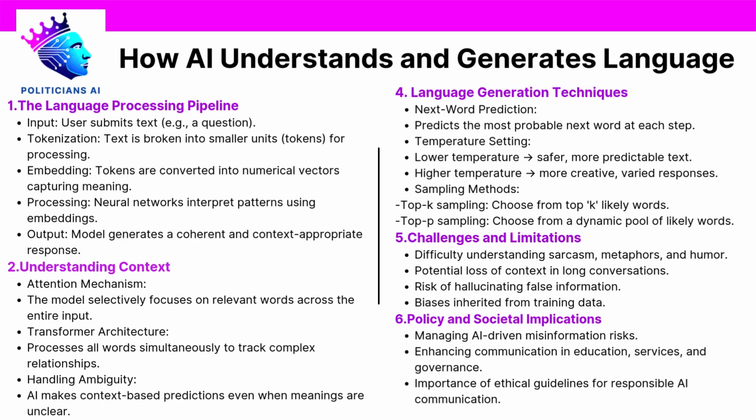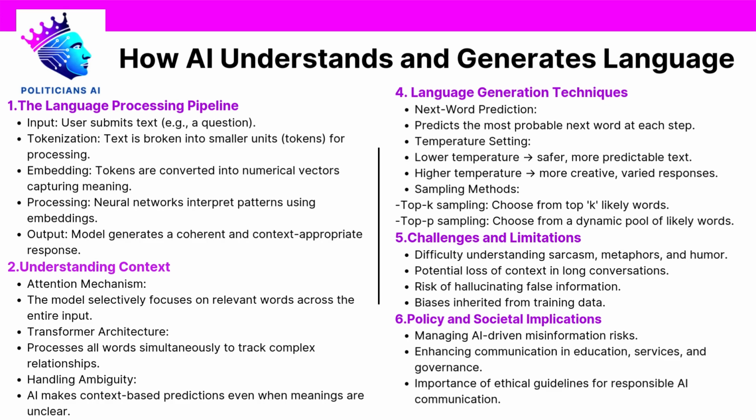Ethical standards. Policymakers must champion ethical guidelines that govern how AI communicates, especially in critical sectors like health care, law, finance, and education. Key questions include: should AI systems disclose when content is machine-generated? What safeguards should exist to ensure factual accuracy? How should liability be handled when AI-generated communication causes harm?